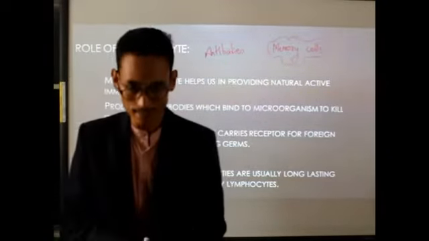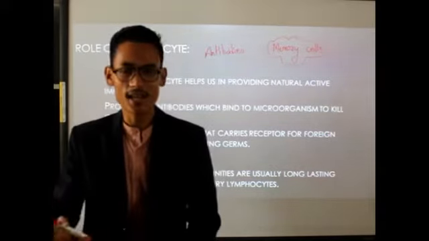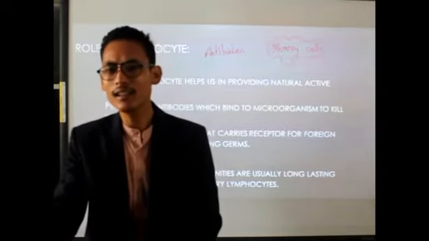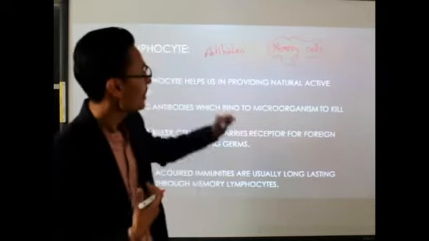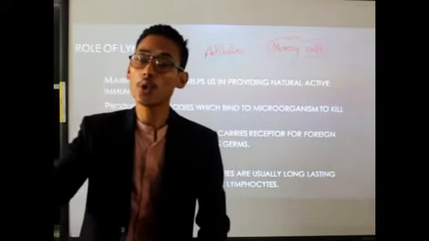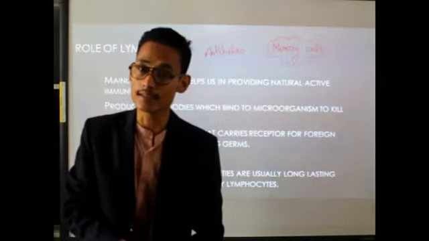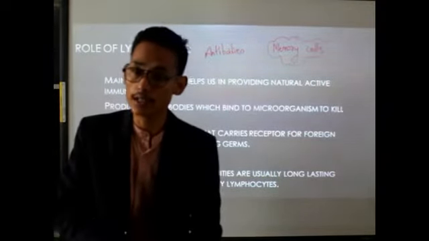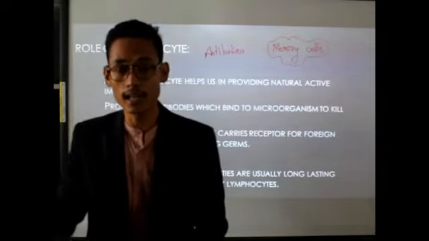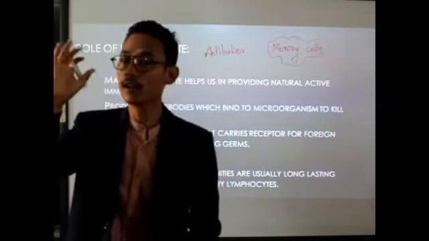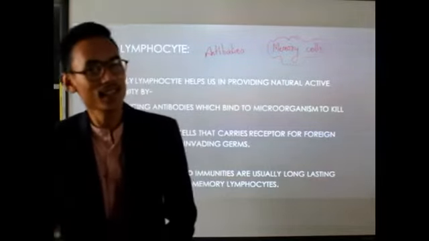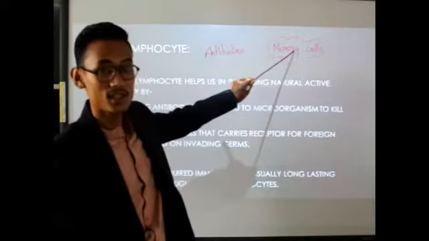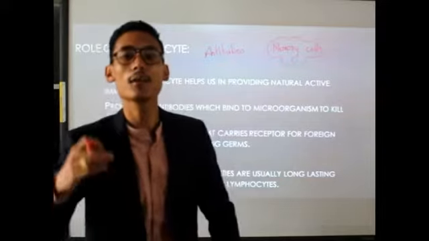Suppose for the second time, if the same pathogen, the same antigen has entered our body, then this memory cell will recognize those invading foreign substances. These memory cells will recognize those invading microorganisms, whether they have entered our body for the first time or the second time. Now, if those microorganisms are entering our body for the second time, then in that case, there is no need to produce the antibody from outside. Alright, in that case, these memory cells will simply produce the antibody by itself.